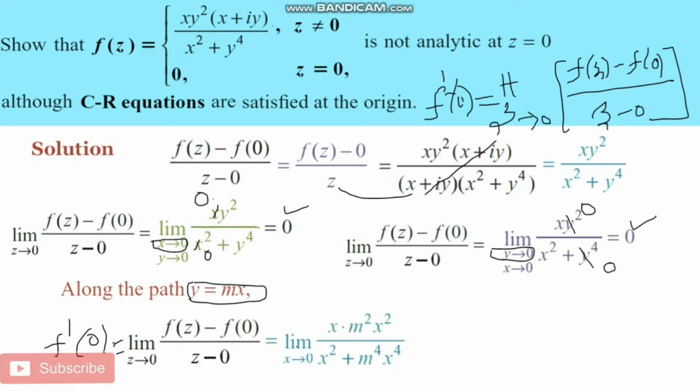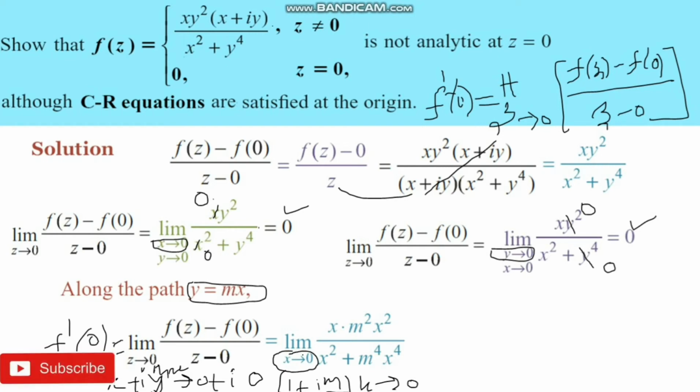That is the limit as x tends to 0, where z is x plus iy, that is x plus i times mx, since y is equal to mx. x is a common factor, so we have x times 1 plus im, with x tending to 0 obviously.